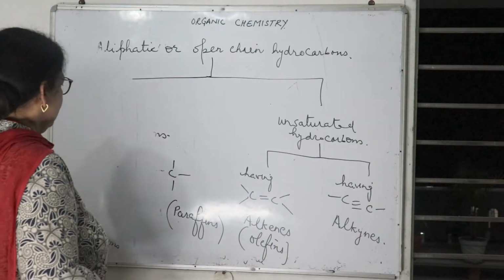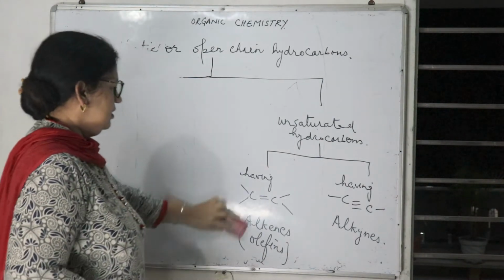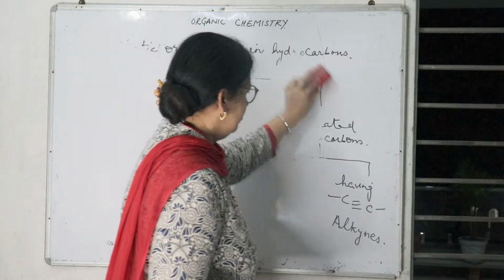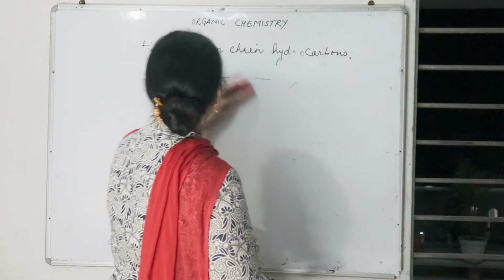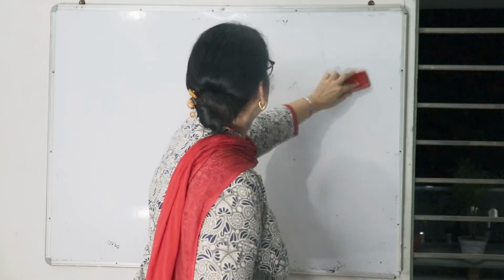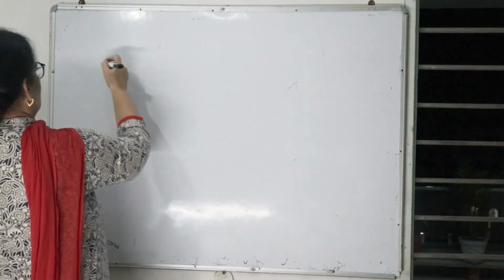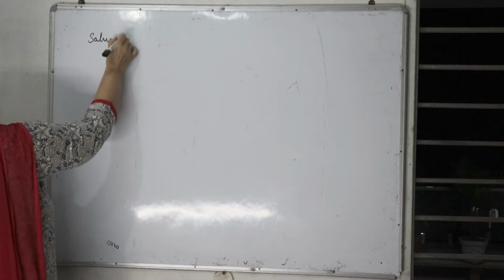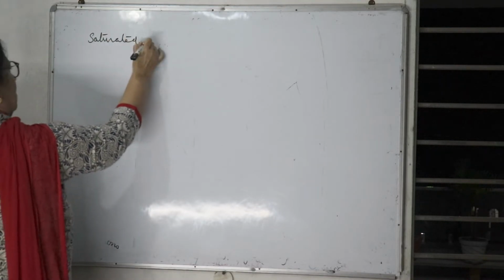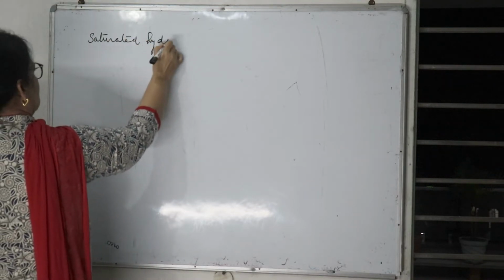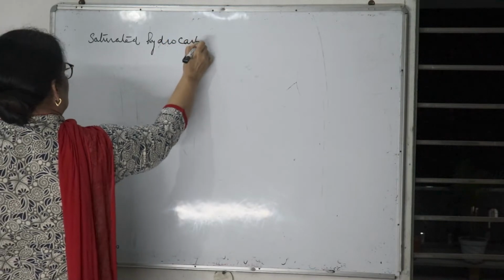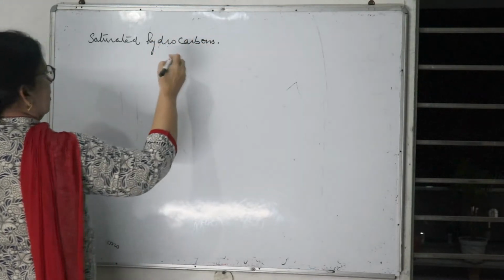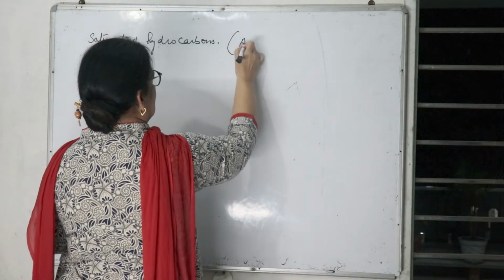Now let us do these saturated and unsaturated hydrocarbons. Saturated hydrocarbons, they are alkanes.